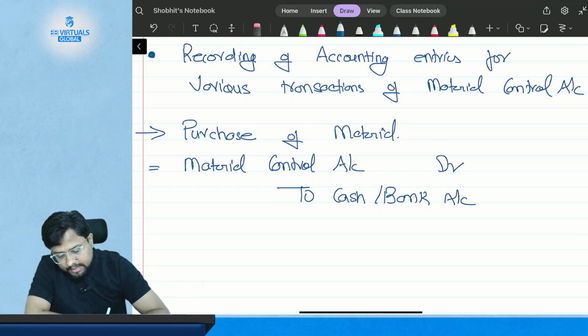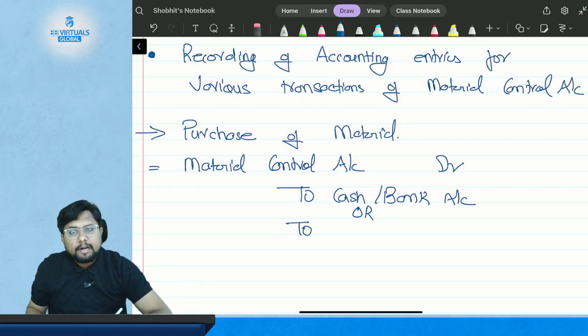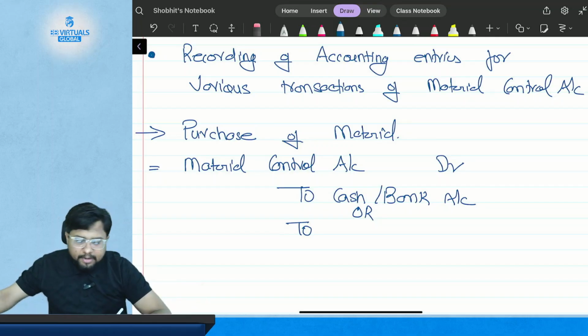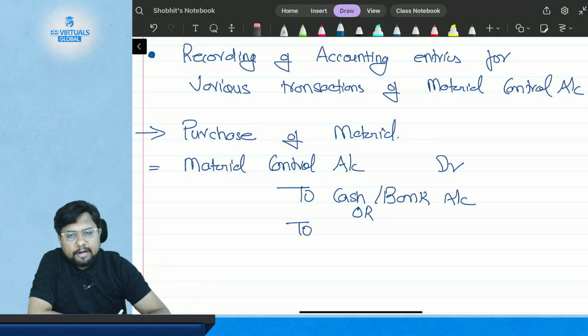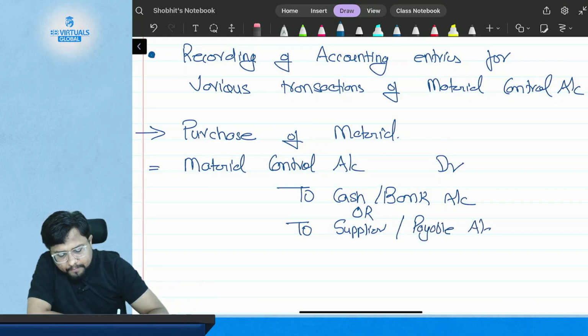Okay, there is a second alternative to record this entry if you have purchased the material on credit basis. If you have purchased the material on credit basis, that means you have not paid for it right now. That means there is a credit term with the supplier. So if you have purchased the material on credit basis, the journal entry will be material control account debited to supplier or payable account.